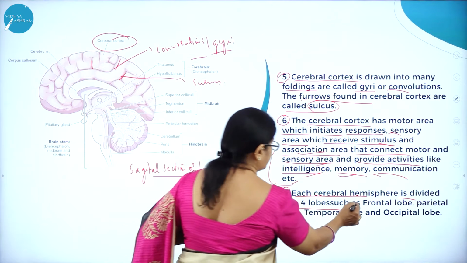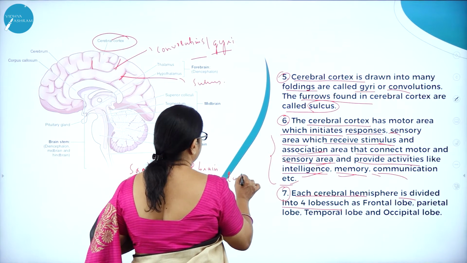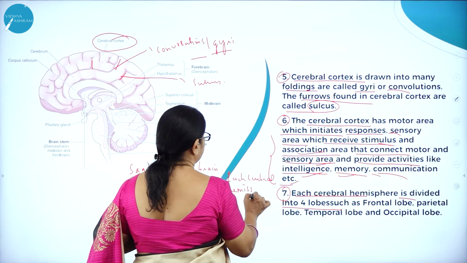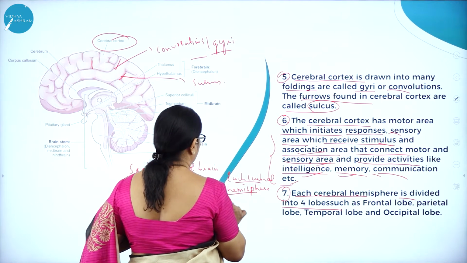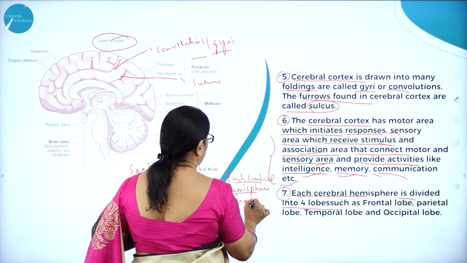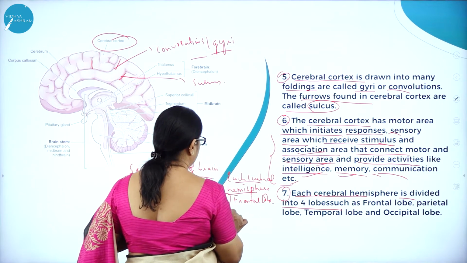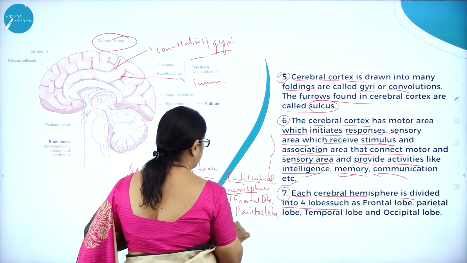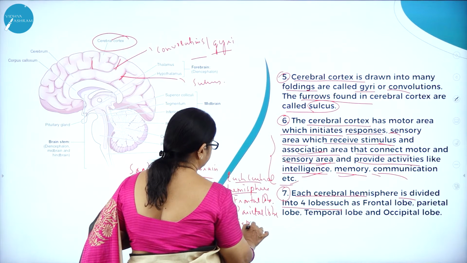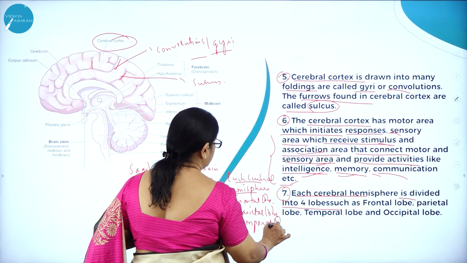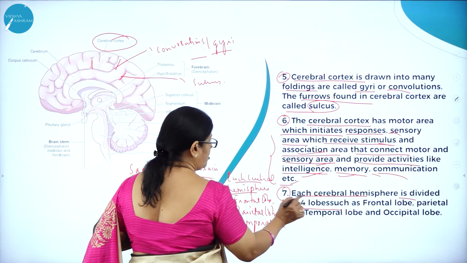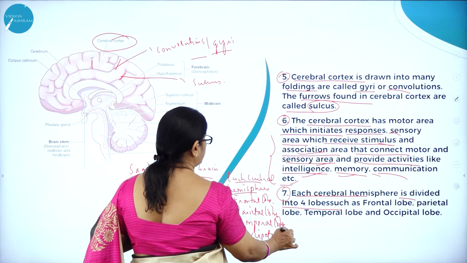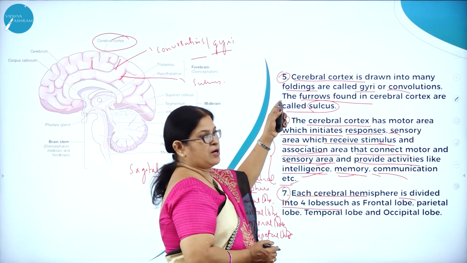What are they? 1, frontal lobe, 2, parietal lobe, 3, temporal lobe, and 4, occipital lobe.